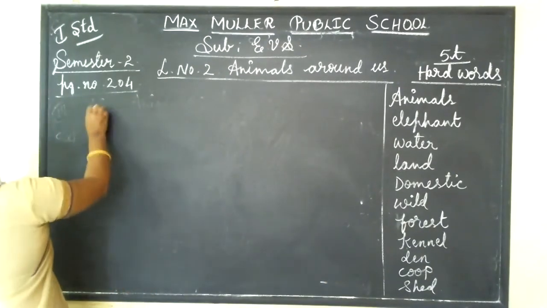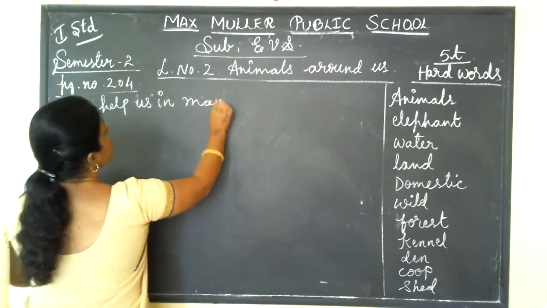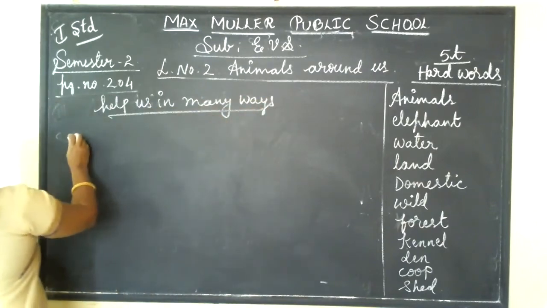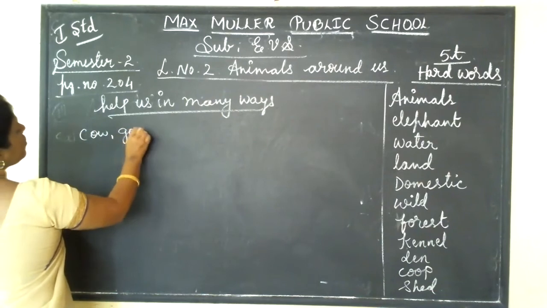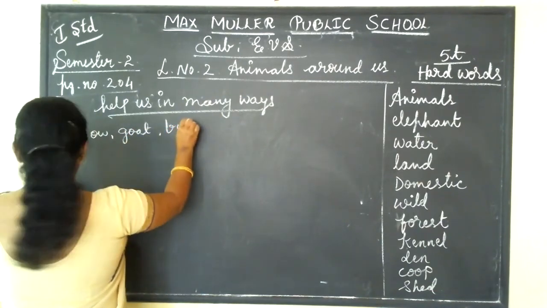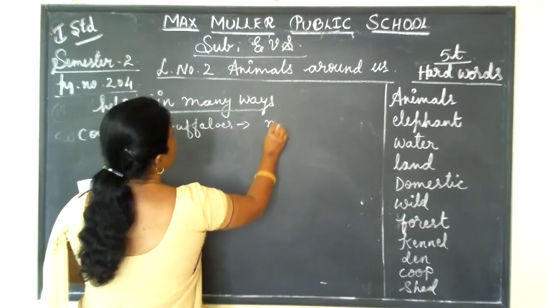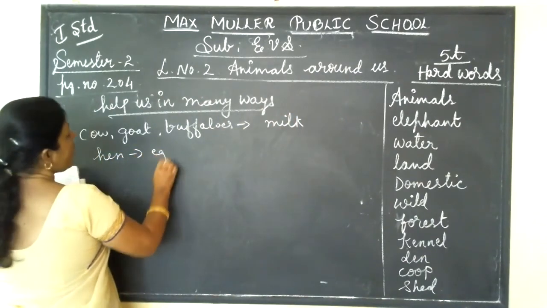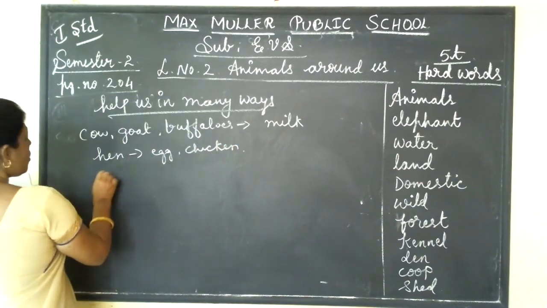For example, see, cow, goat, buffalo give us milk. Okay. See, hen gives egg and chicken. And goat, sheep.